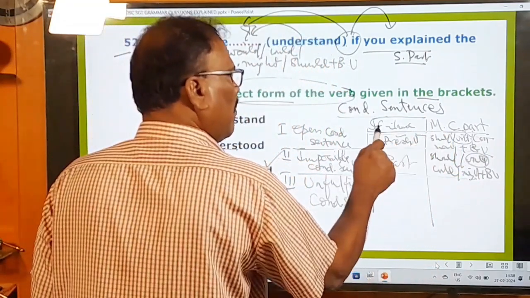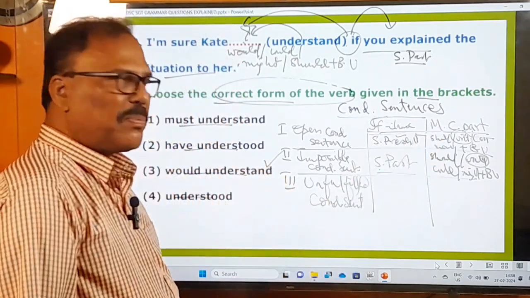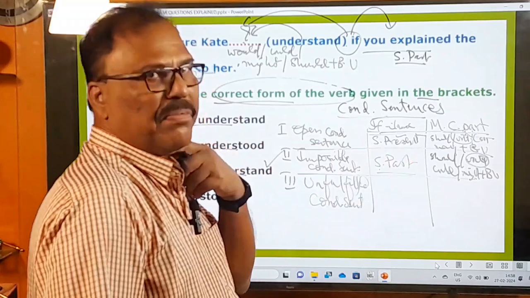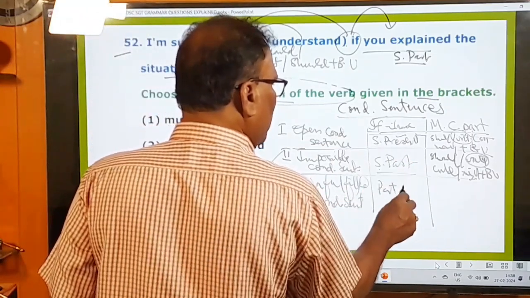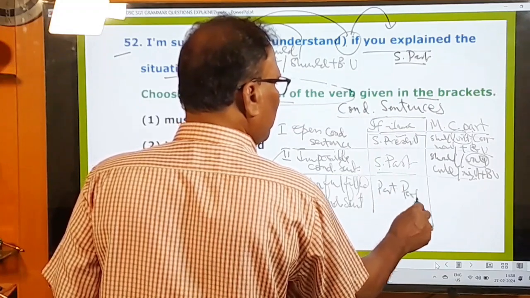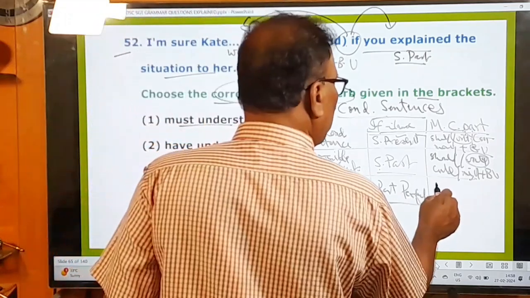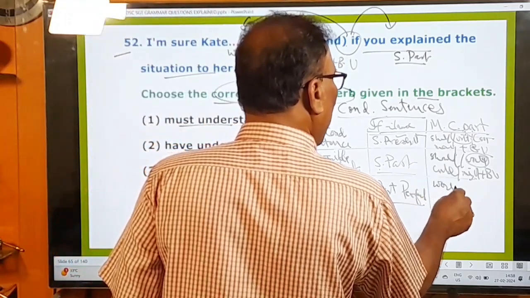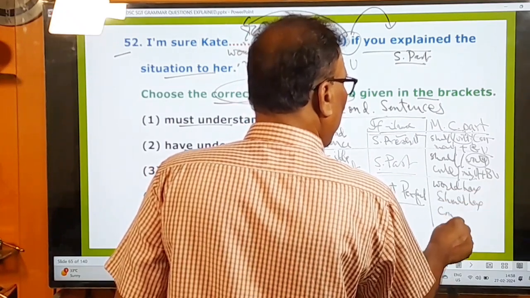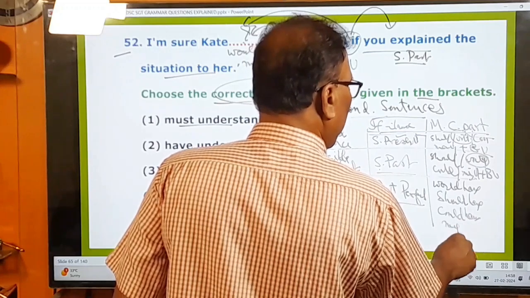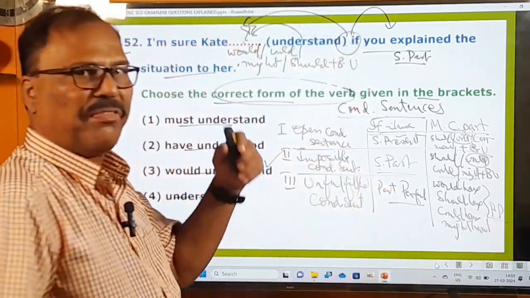Okay, if there is simple past in the if clause part, automatically in the main clause part a sentence must be there with should or would or could, might plus base form verb. So it is like this: unfulfilled condition means past perfect. In the if clause part, past perfect will be there. Had plus pp tense is called past perfect. And in the main clause part, there must be a sentence with would have, should have, could have, might have plus pp. pp means past participle form of the verb.